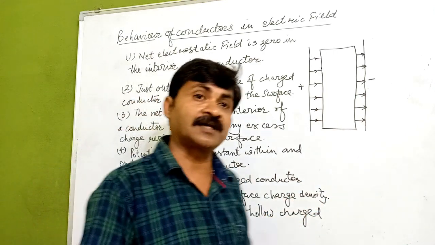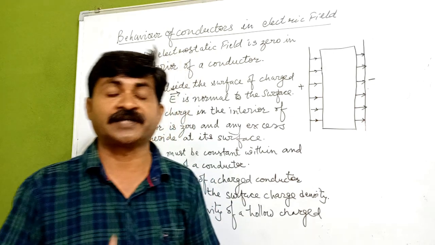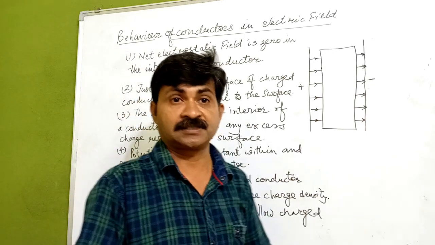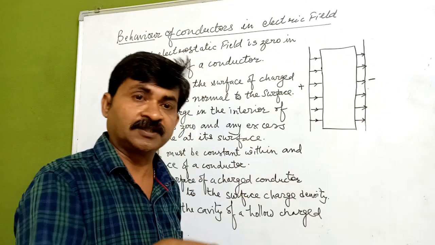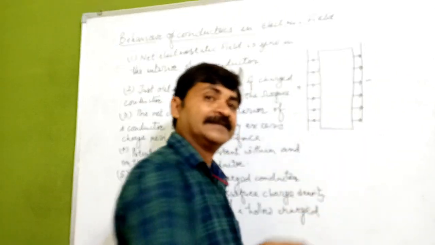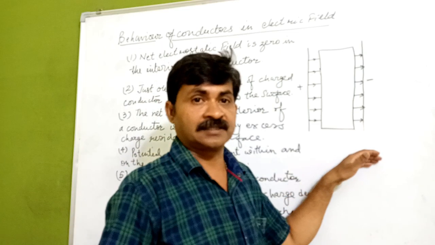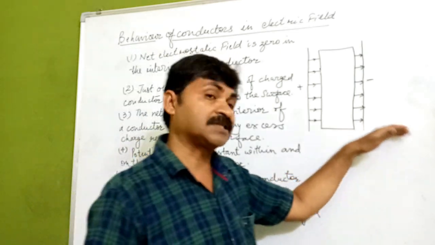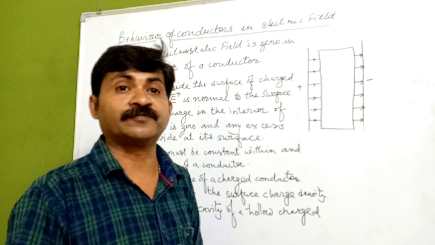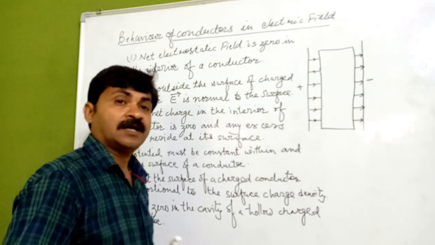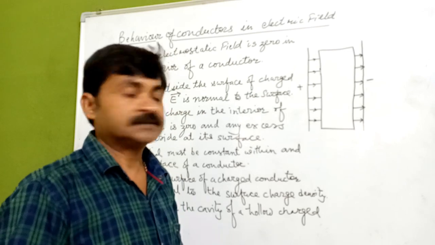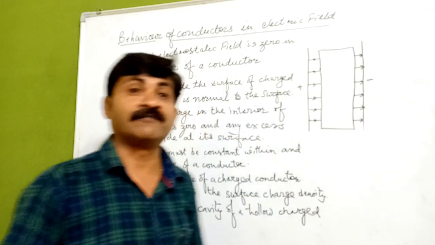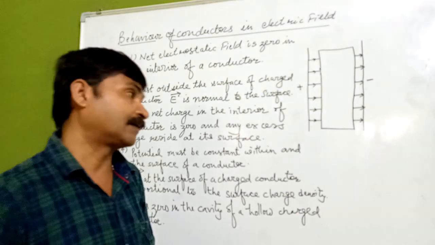In conductors, the positive charges are in the nucleus, and the innermost electrons inside the orbits are closely bound with the nuclei. Outside the orbits, the electrons are free and they are available for conduction in metallic conductors.